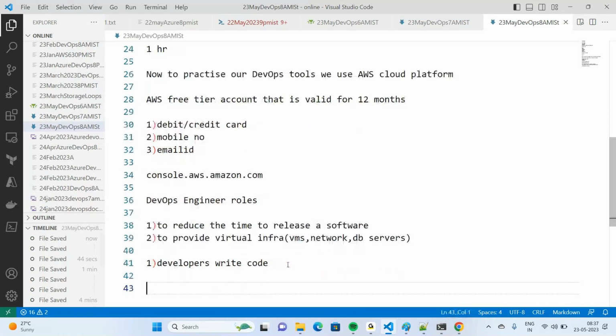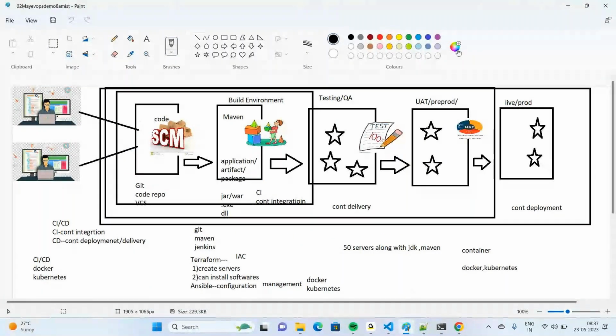Not only a single developer here, multiple developers will come into the picture. They are going to write the code. Now let us understand this flow. So let us see this diagram. And here, this is the developers area. So not only a single developer, multiple developers will come into the picture.